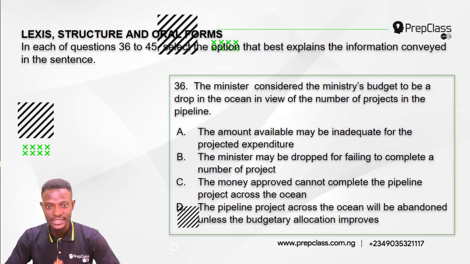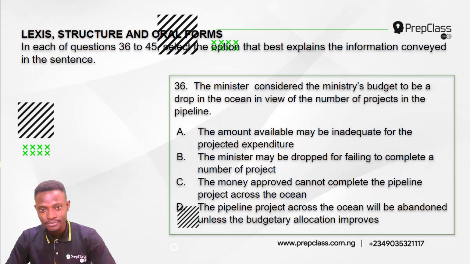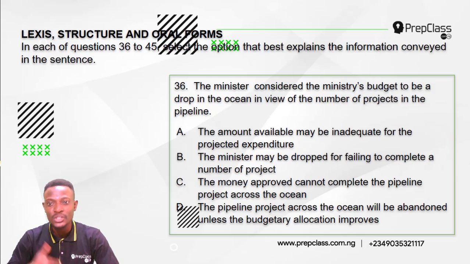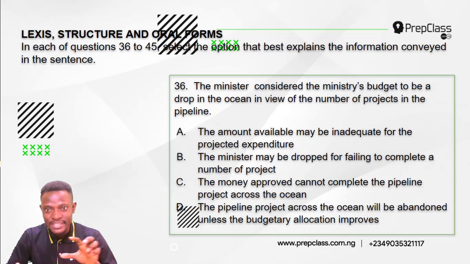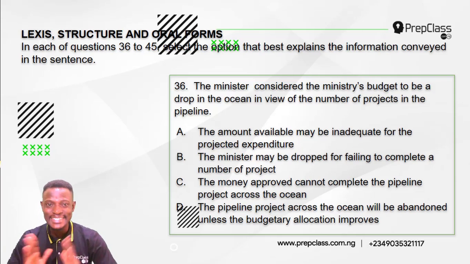Question 36 reads, the minister considered the ministry's budget to be a drop in the ocean in view of the number of projects in the pipeline. So which of these options explains best the information conveyed in this sentence?